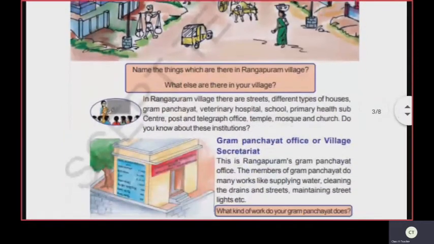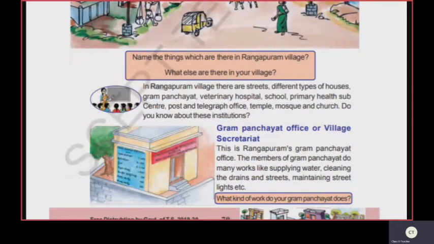Text reading, page number 79. In Rankapuram village, there are streets, different types of houses, Gram Panchayat, veterinary hospital, school, primary health subcenter, post and telegraph office, temple, mosque and church. Do you know about these institutions? In Rankapuram village, there exist various social institutions like Gram Panchayat office, post office, bank, veterinary hospital, primary health subcenter, temple, mosque, church, etc. Children, let us know about each of them in brief.